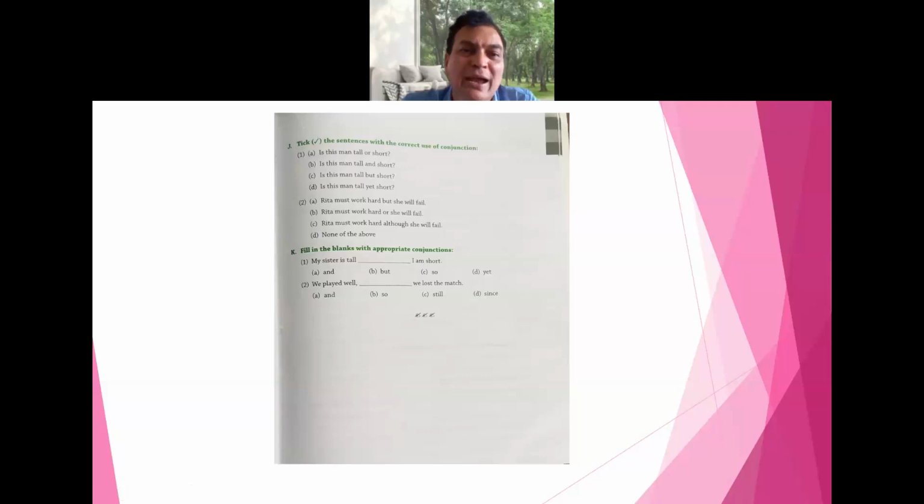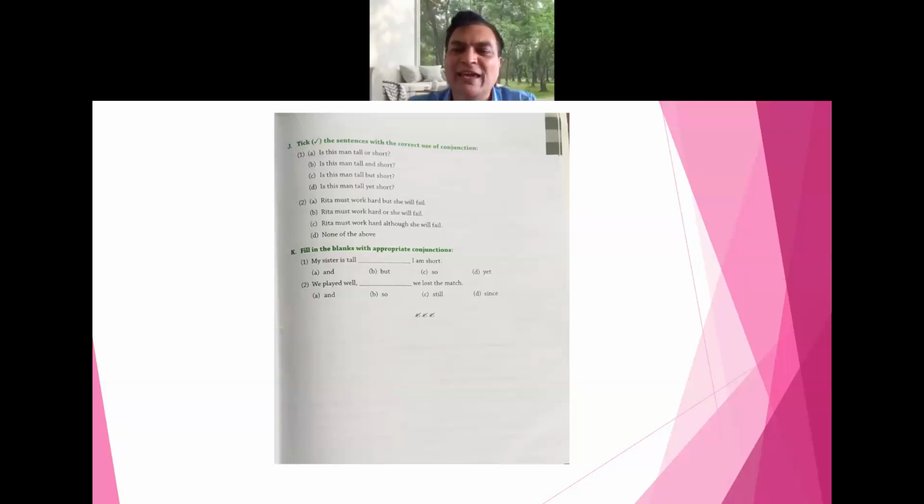Now take the sentence with the correct use of conjunction. Is this man tall or short? Is this man tall and short? Is this man tall but short? Which one is correct? Tell the answer. Is this man tall or short, sir? Yeah, Ritwik, Aryan, you are correct. Option A is correct. Very good.